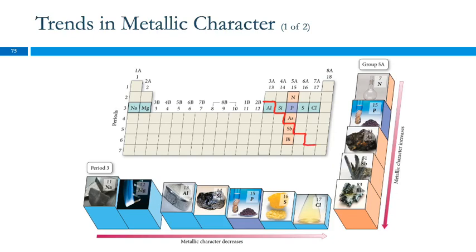Here's our line. Is that right? Yeah. Everything to the left of the red line I just drew, those are metals. So metal, metal, metal, silicon's a semi-metal, non-metal, non-metal, non-metal. Am I getting more metallic or less metallic as I go across? Less. I'm actually going from metals to non-metals, right? And going down, I'm going from non-metals through the semi-metals into the metals. So, yeah. That one's pretty easy, I think.